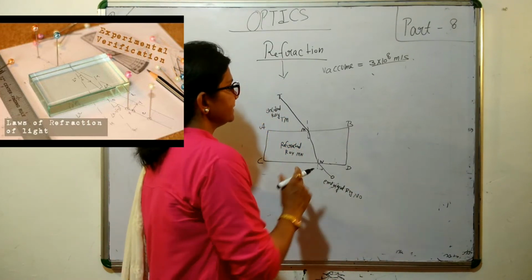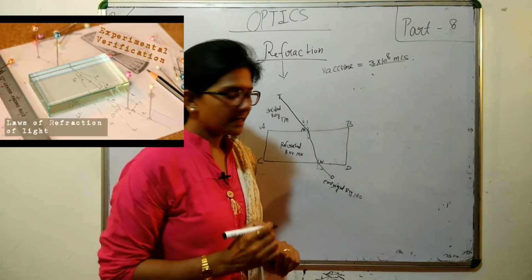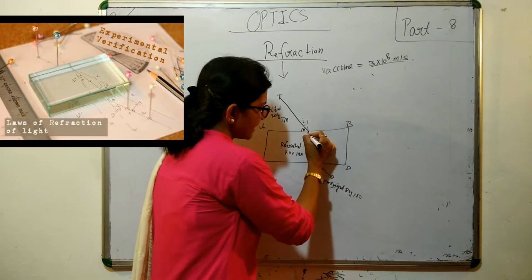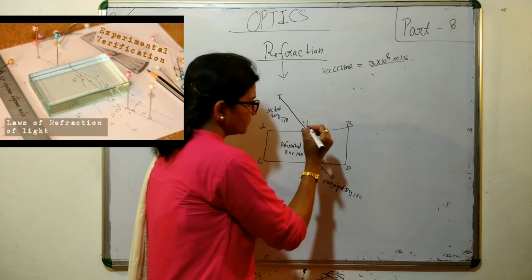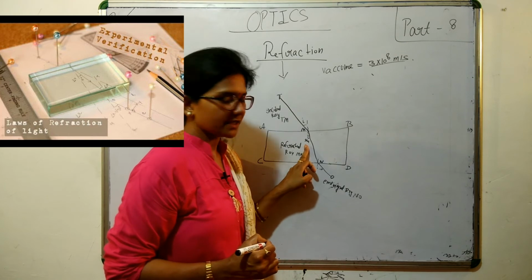Okay, then this angle is the angle of incidence. Here it is the angle of refraction at first which has taken place.